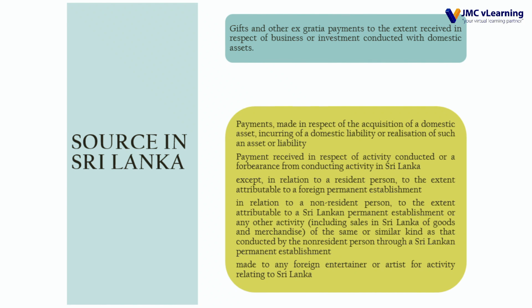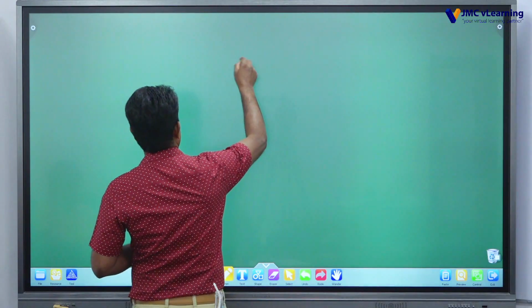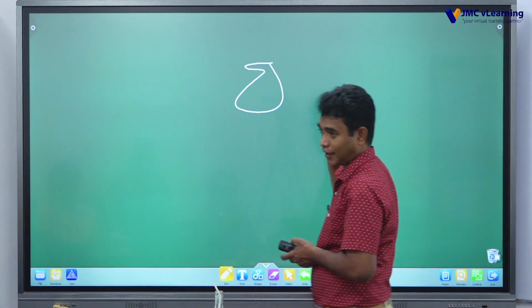In relation to a non-resident person, to the extent attributable to a Sri Lanka permanent establishment or any other activity including sales in Sri Lanka of goods and merchandise of the same or similar kind as that conducted by the non-resident person through a Sri Lankan permanent establishment; made to any foreign entertainer or artist for activity relating to Sri Lanka. What is this talk about? Source in Sri Lanka.